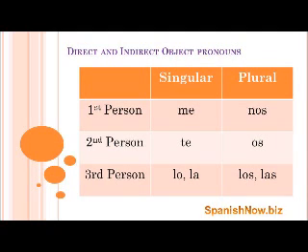Over at the first person plural, we get nos. Our second person plural, we get os, which are the same as the reflexive pronouns again. But our third person plural are los and las. And again, those are gender specific. Los is referring to a plural masculine noun, and the las is referring to a plural feminine entity.